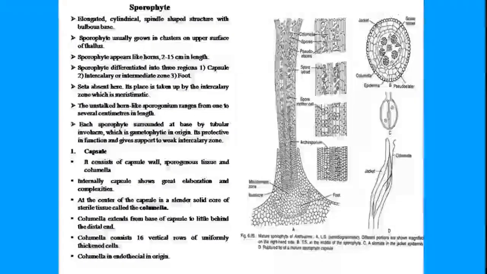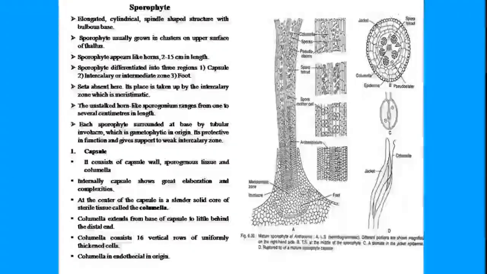If you go through a transverse section, that is when the blade is run transverse through the capsule, what we will see from this is actually the top view or aerial view, as we can say. This is the epidermal region of the jacket layer. Then comes the hollow region where the sporogenous tissue, spore tetrads, and the pseudoelaters are present. And then exactly at the center there is a squarish thing.